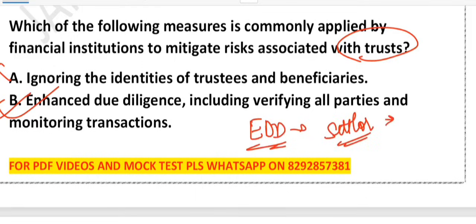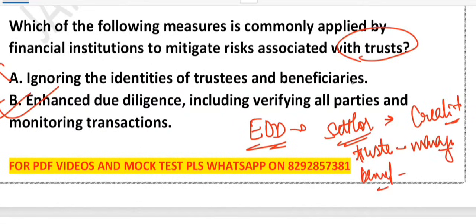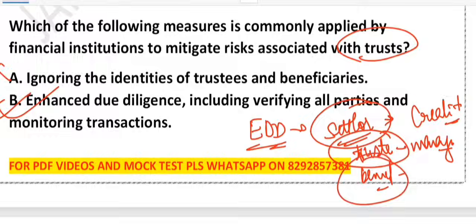Settler is a person who creates the trust. Second thing, they identify the trustee. Trustee is someone who manages the trust, right? They identify the beneficiary who benefits from the trust. So EDD, that is the financial institution, they identify the settler, they identify the trustee, they also identify the beneficiary.